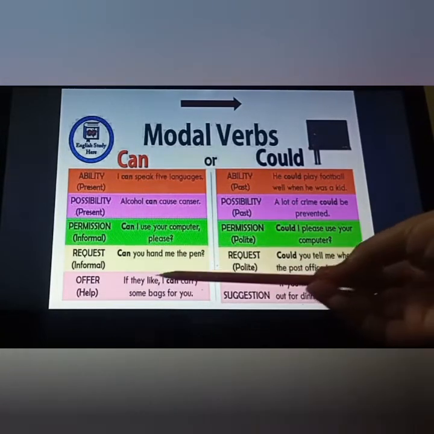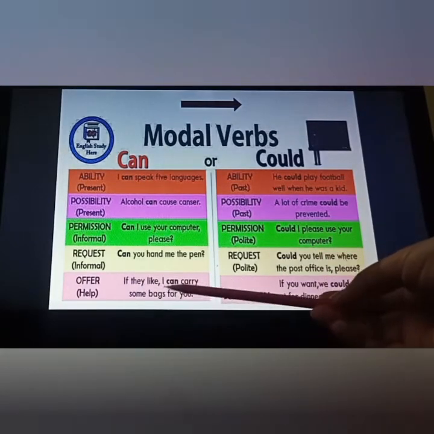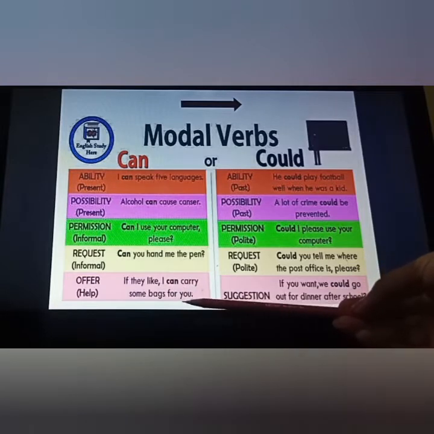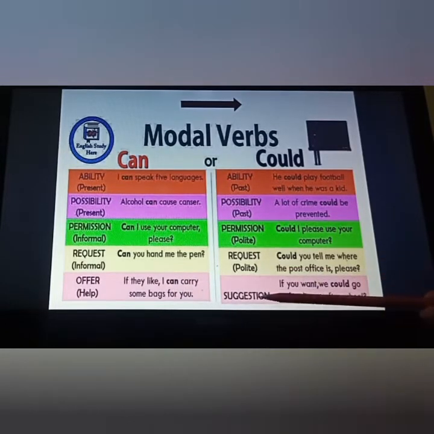Here if you want to offer your service, if you want to help someone, you can use can. If they like, I can carry some bags for you. So you are offering your service, you want to help someone. In that condition you can use can. Suggestion: if you want to make any suggestion, we will use could. If you want, we could go out for dinner after school. You are putting your suggestion in front of someone. So that's why you have to use could.